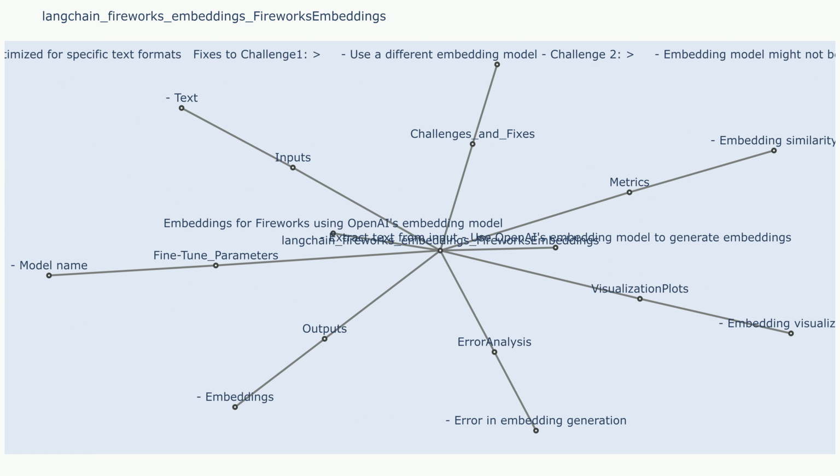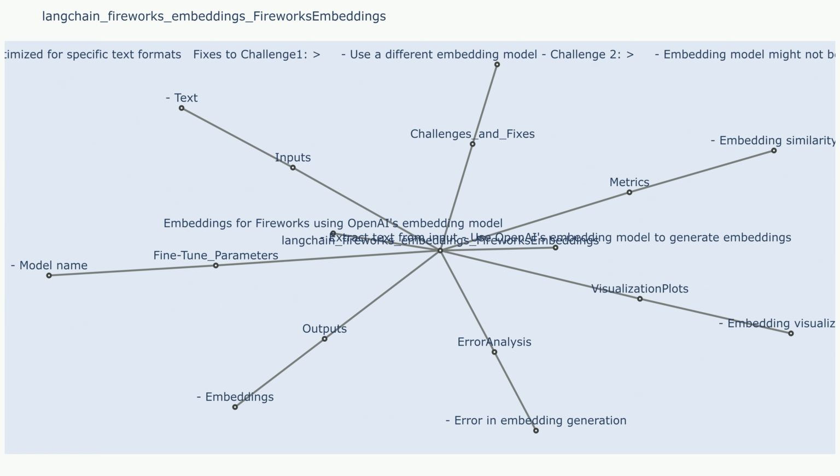Challenges and fixes. Challenge 1. High computational cost for large datasets. Fireworks embeddings may require significant computational resources for generating embeddings for large datasets due to the ensemble approach and clustering algorithms.